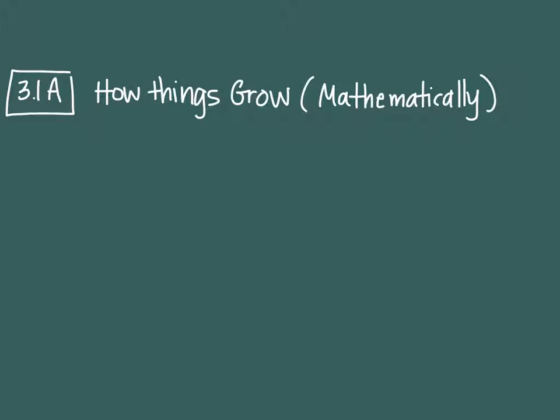So the first thing we're going to talk about is the non-living thing of a rumor. Okay, how does a rumor grow? If you look at it from the math of it, how does it spread? It starts with usually one person, and then it starts to trickle and spread out among a community. All right, so that's our first example of how things grow: the spread of a rumor.